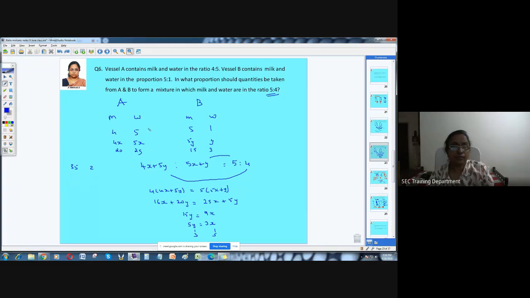I'm sorry, I made a mistake here. We need to add this quantity. Quantity A is 20 plus 25, 45. Quantity B is 18. Yeah, in 9, this will go 5 times is 2. 5 is to 4 is the answer.